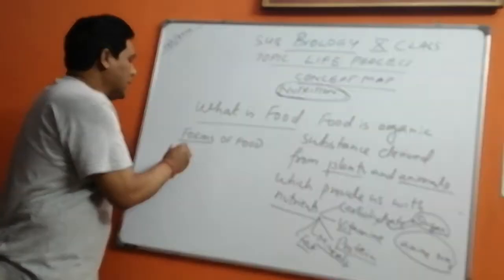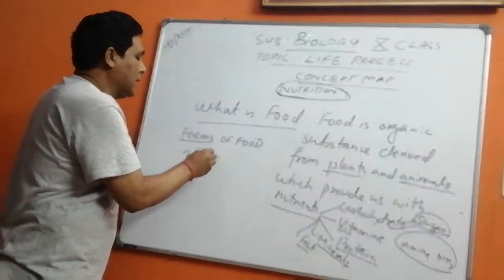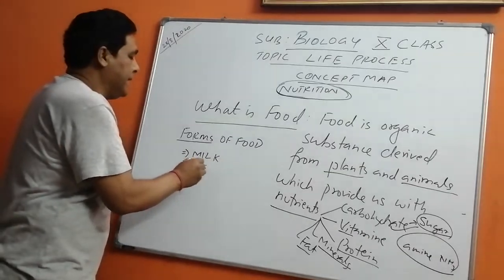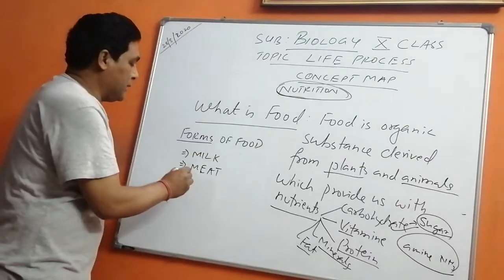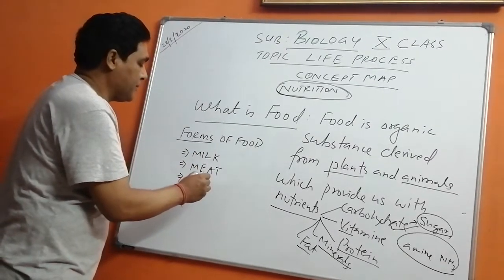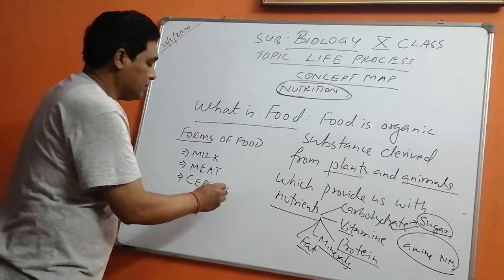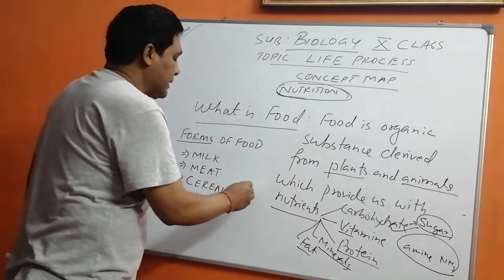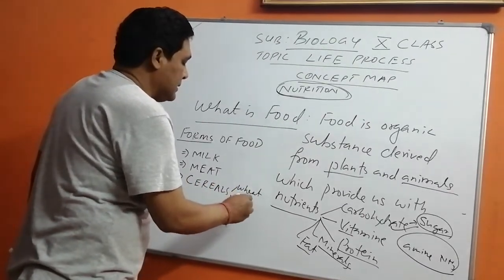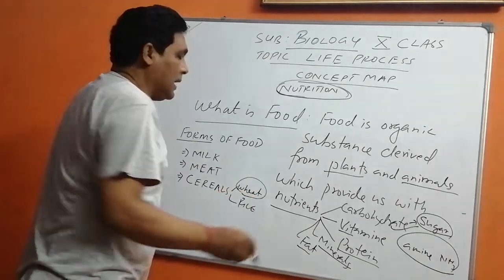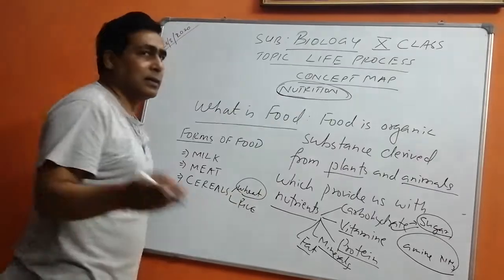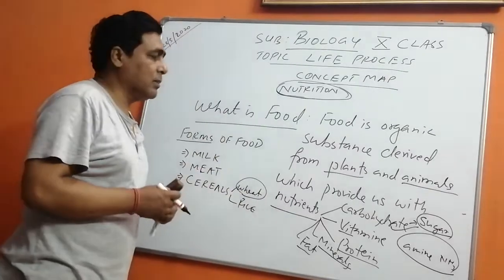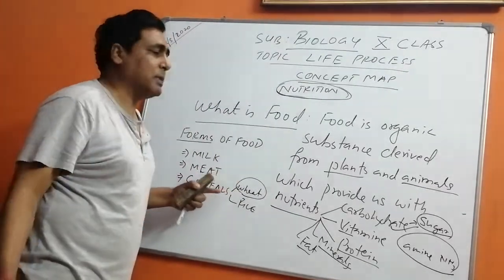Now the food can be in the form of milk, meat, and also in the form of cereals like wheat, rice, etc. In 9th class itself we learned that wheat provides us with protein, gluteins are present there.